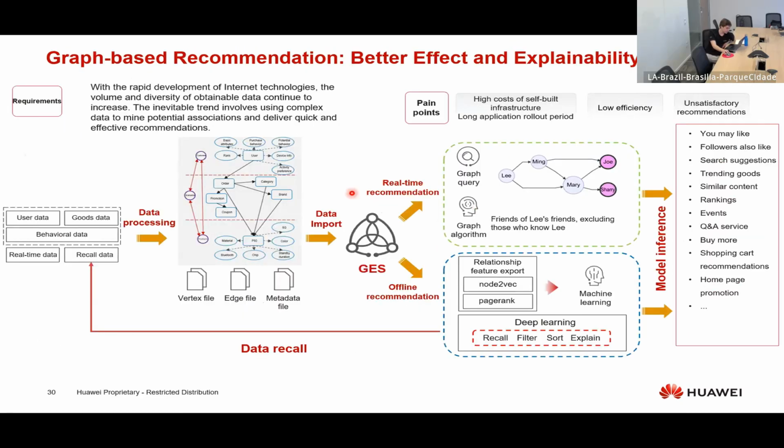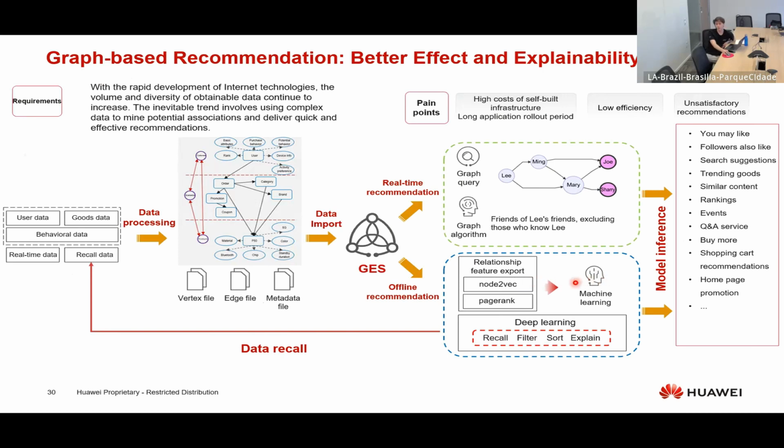And lastly, I want to highlight this one because it's for VMAL, and it uses both real-time recommendation and offline recommendation. Real-time recommendation shows us the friends of our friends using queries and algorithms. Here we use node2vec, like I said, an algorithm embedded in our platform that transforms our nodes or vertices into vectors.